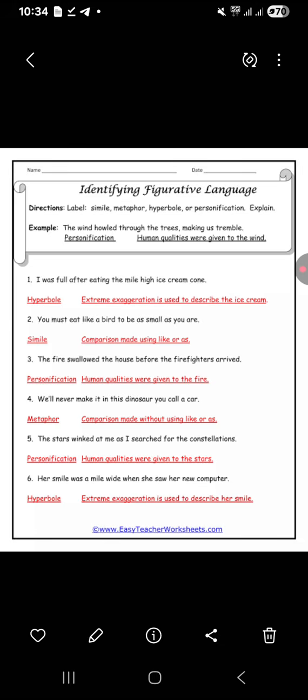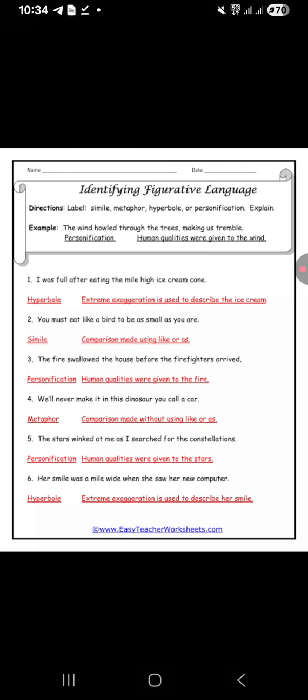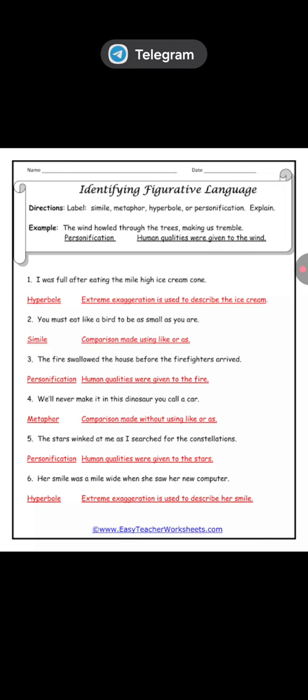I was full after eating the mile high ice cream cone. First, don't see the answer. First, try to understand whether you are able to give the answer. If you are not able to give the answer, see the answer and understand why it is the correct answer. I was full after eating the mile high ice cream cone.